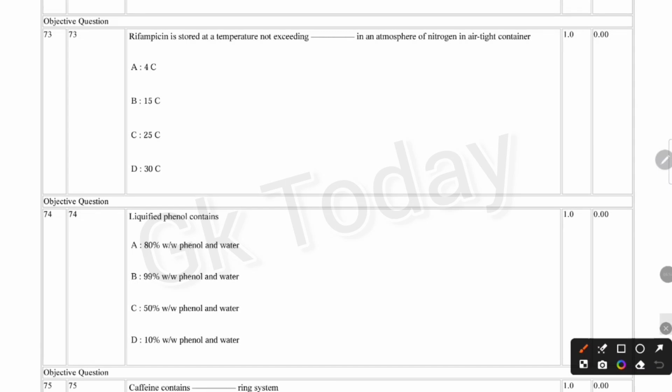Rifampicin is stored at a temperature not exceeding 15 degrees Celsius in an atmosphere of nitrogen in an airtight container. Option B, 15 degrees Celsius.